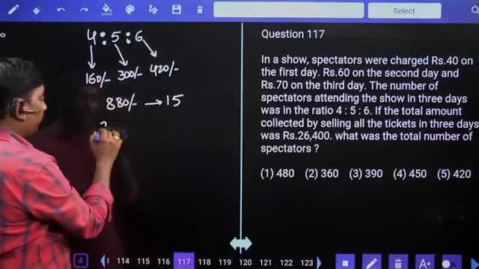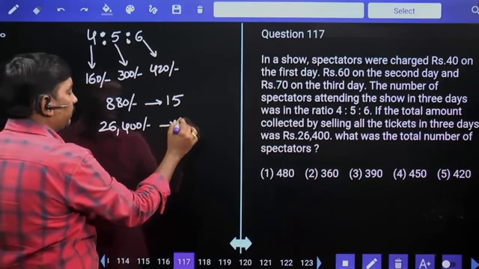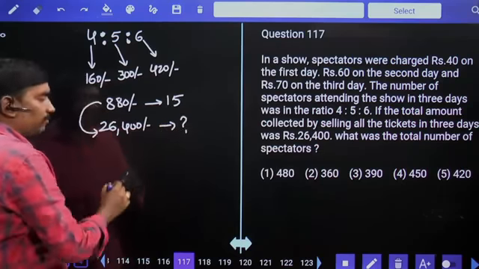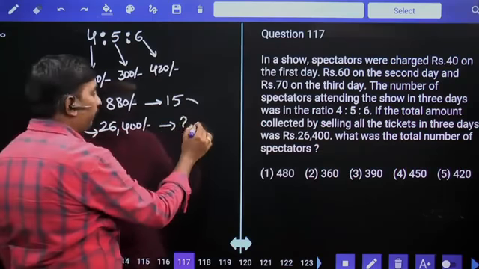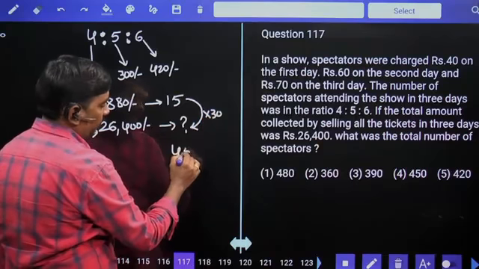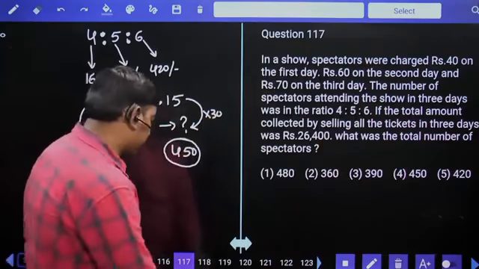But here the amount is 26,400 rupees. Then how many spectators are there? 880 30 times is 26,400, so 15 30 times, 450 spectators are here. Number of spectators are 450. Fourth option is your answer.